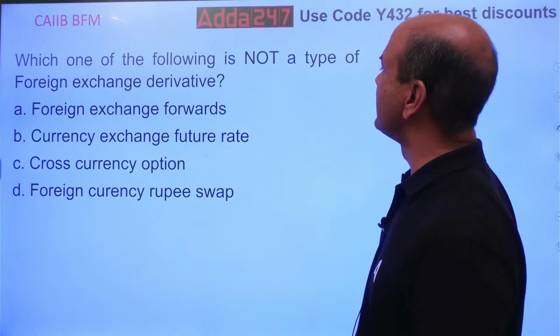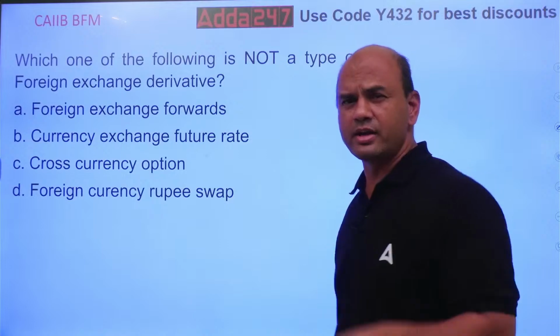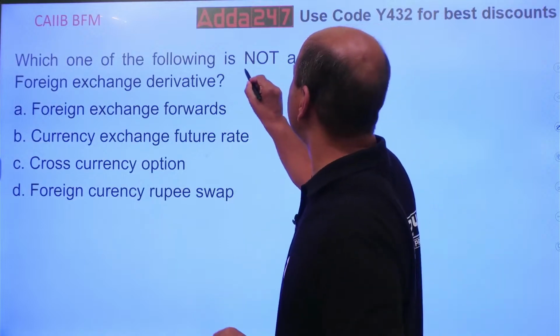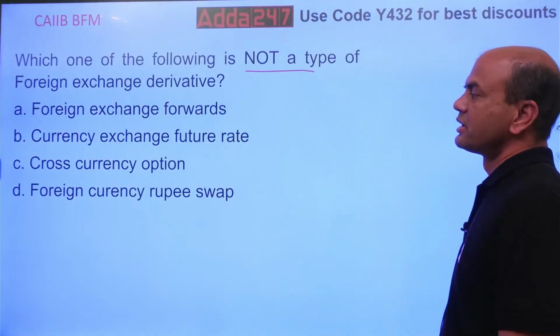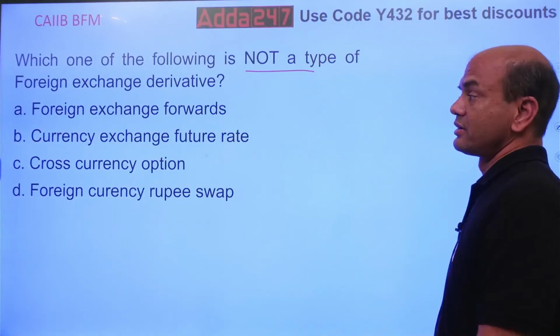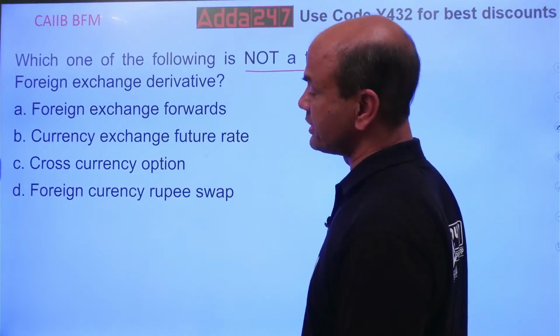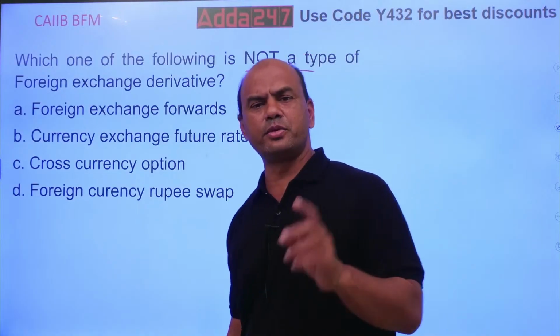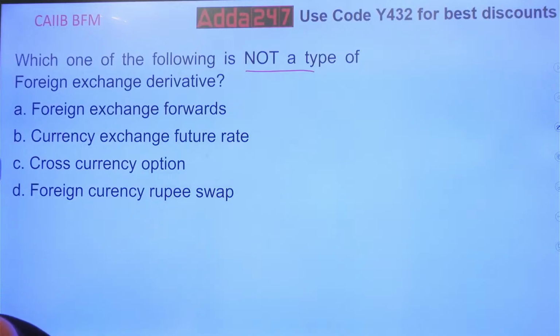Which one of the following is not a type of foreign exchange derivative? Very tricky. Foreign exchange forwards, currency exchange future rate, cross currency option, foreign currency rupee swap. Now let me get the answer from you. What is the answer for this?